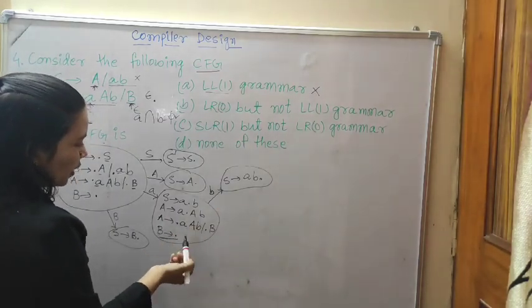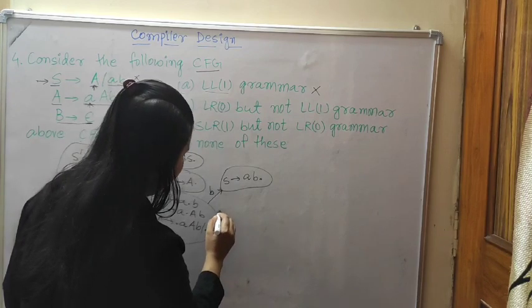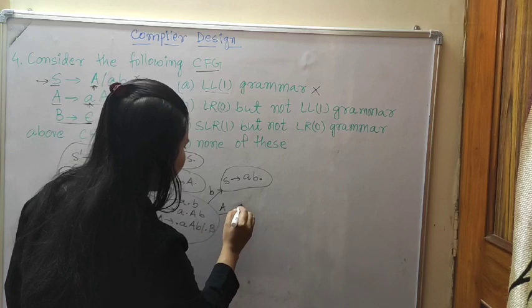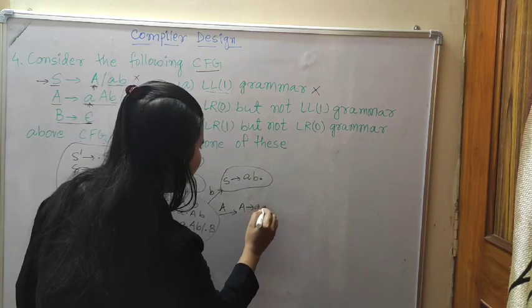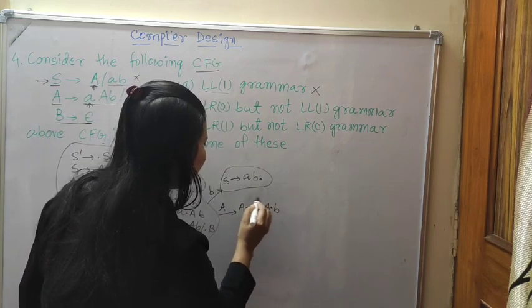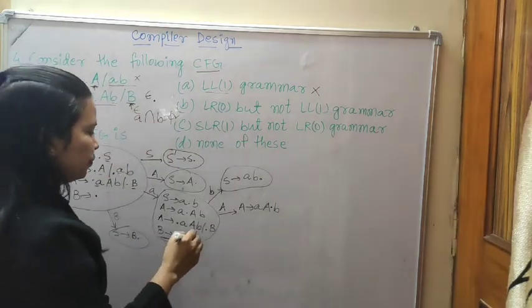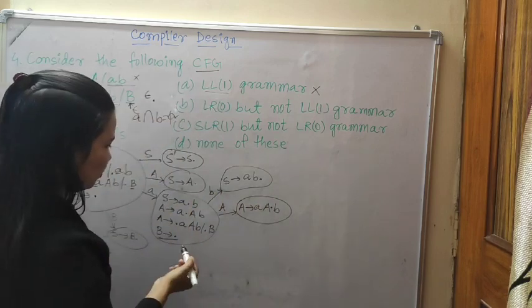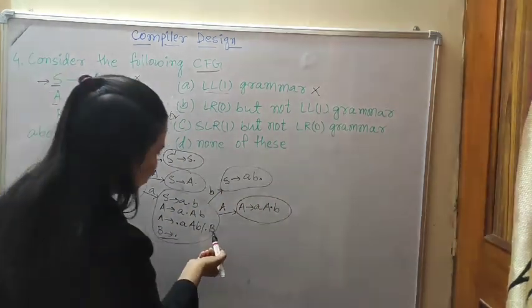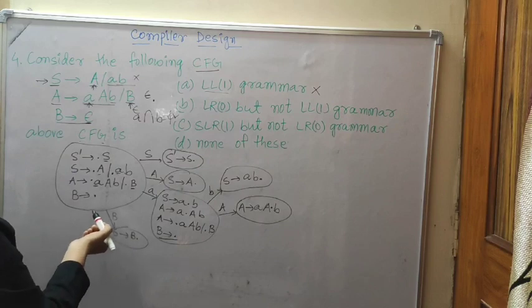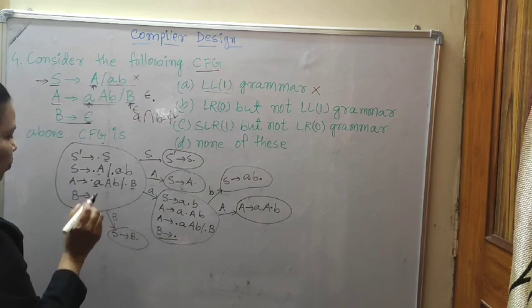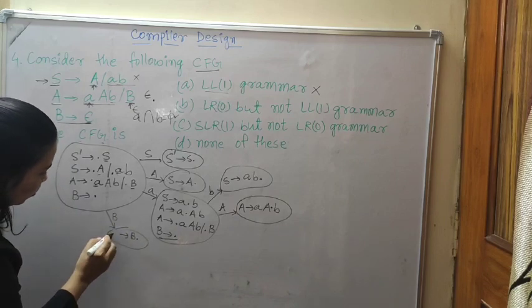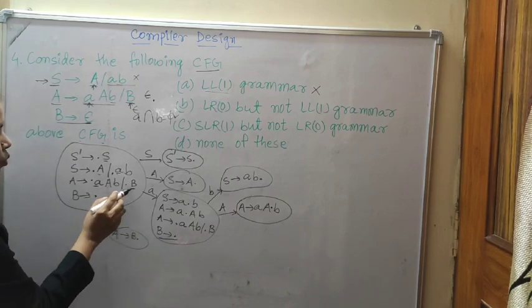Now this capital A to A dot B. And this dot B, sorry, it is A to B that will come, not S to B. A to B is the production rule.